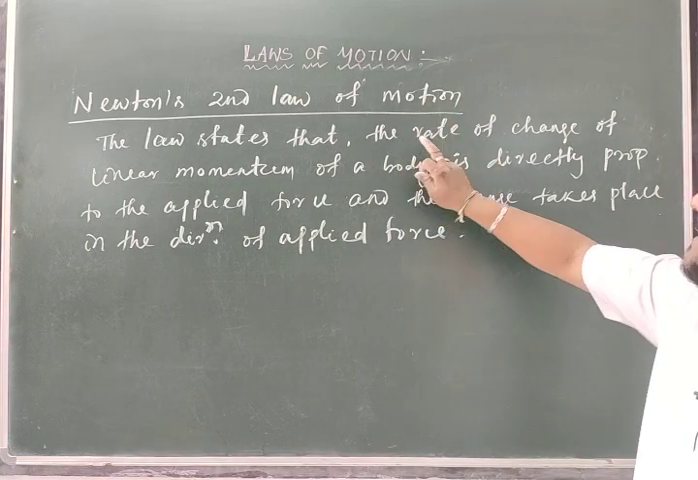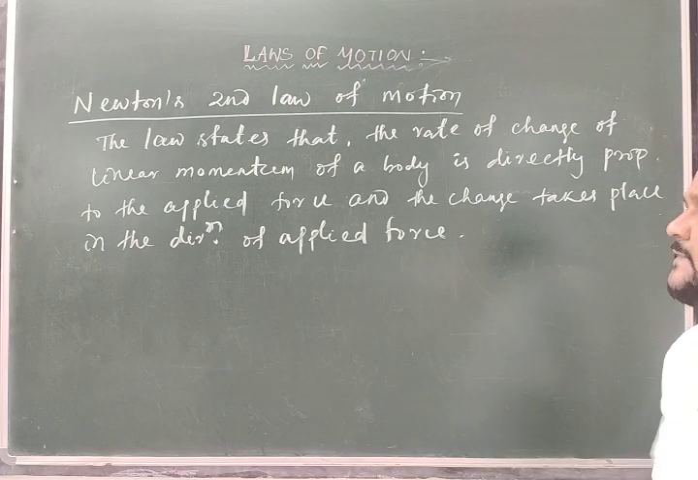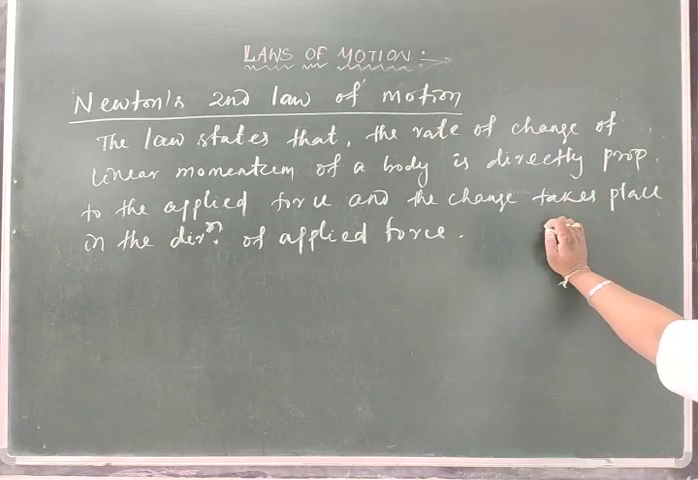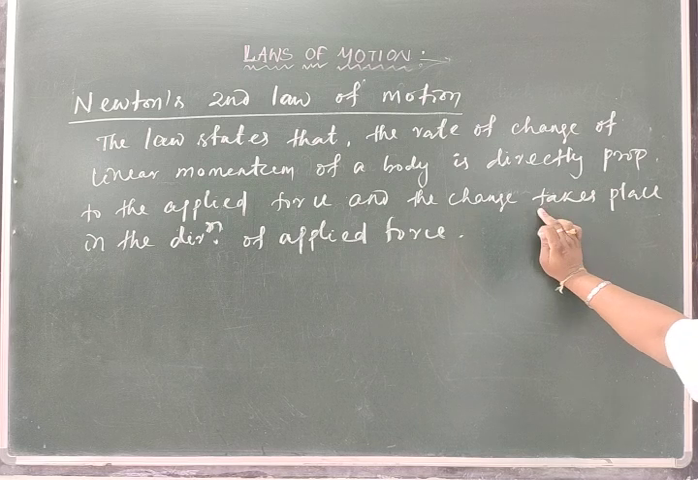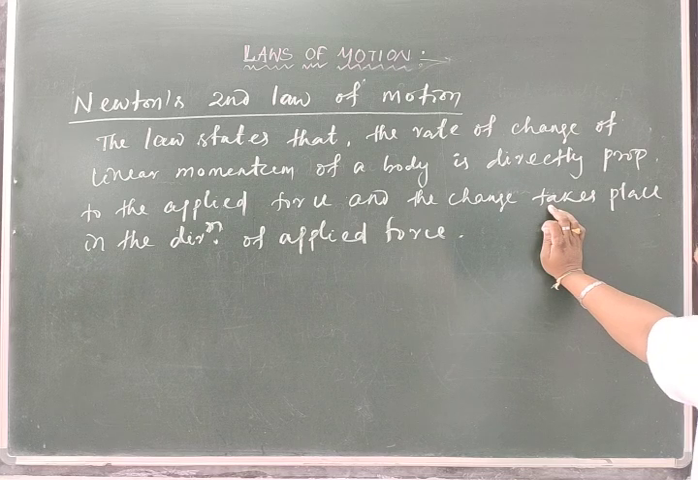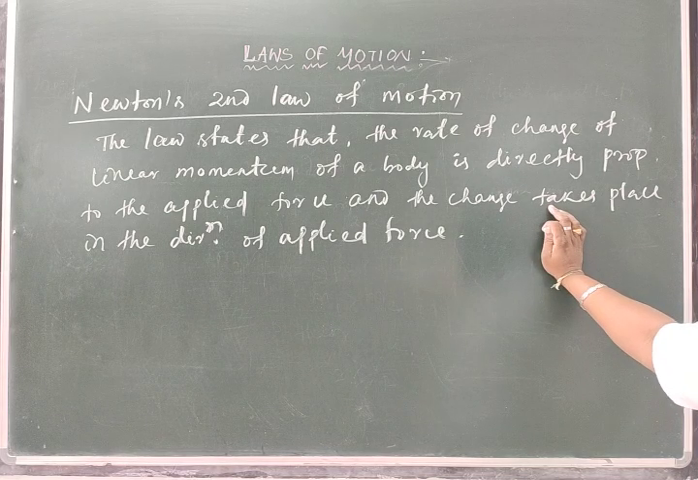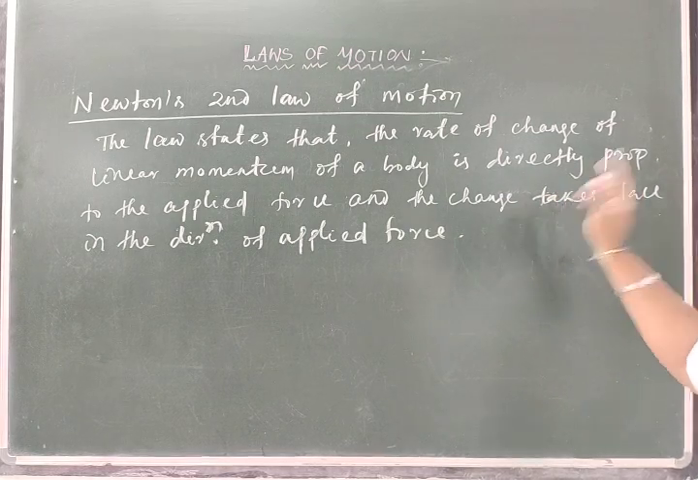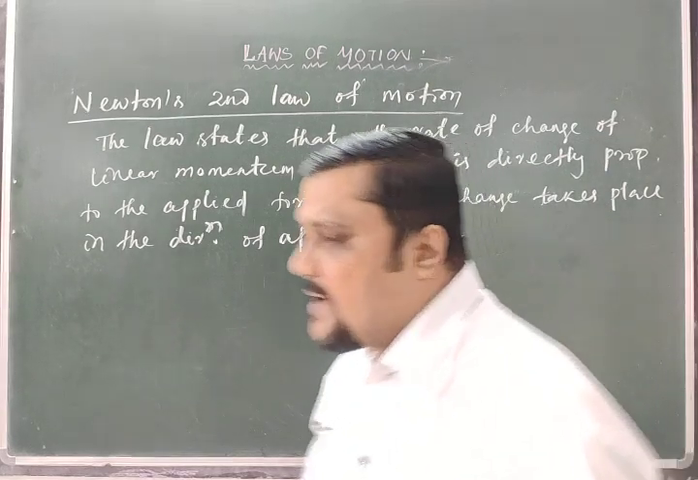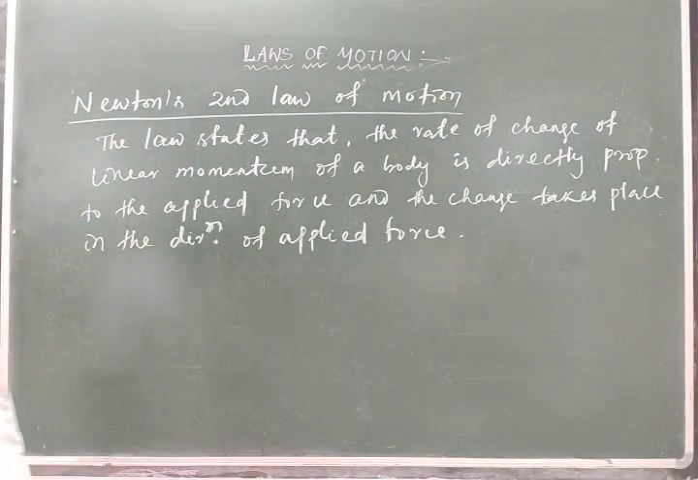So the law states that the rate of change of linear momentum, it means the time rate of change of linear momentum of a body is directly proportional to the applied force, and the change takes place in the direction of the applied force. In whatever direction the applied force is given, in that direction the change in momentum takes place. That is Newton's second law of motion.